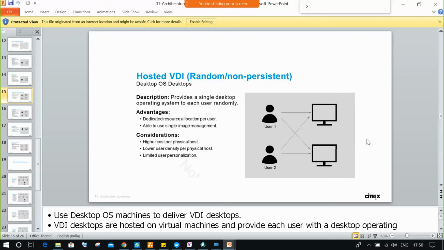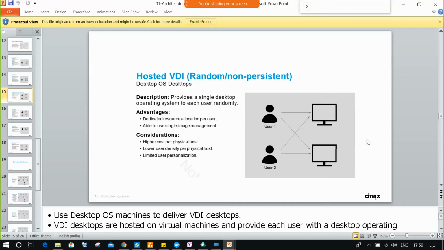But in hosted VDI, we are providing a dedicated desktop to the user, randomly. The virtual machine, the desktop, is dedicated to one user. We assign only one desktop for one user, and the desktop has proper memory and a proper processor.